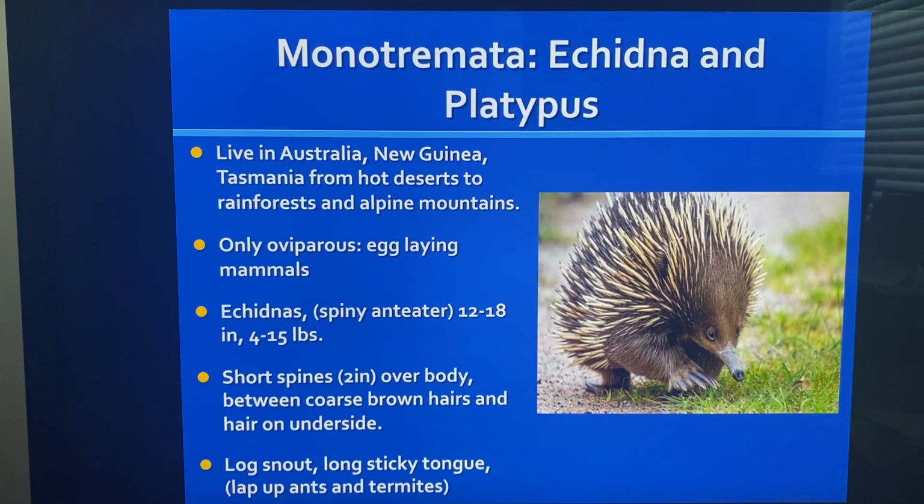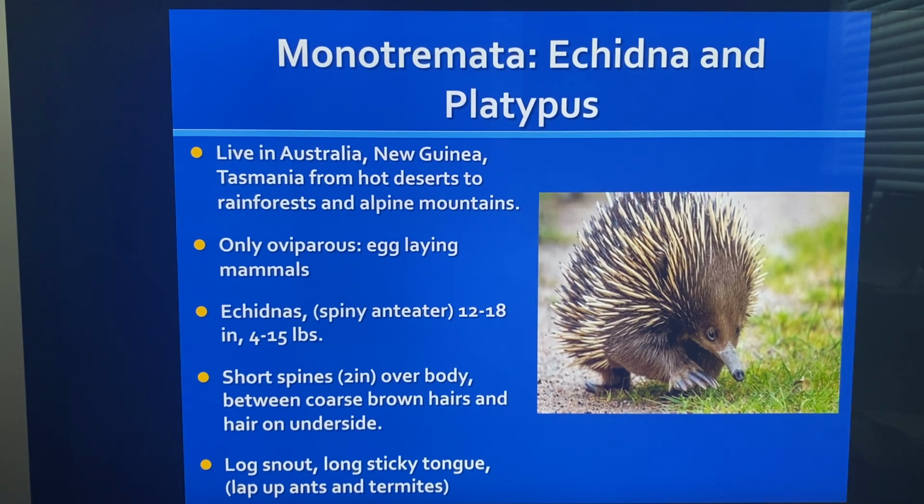Monotremata are echidna and platypus. They live in Australia, New Guinea, and Tasmania, from the hot deserts to the rainforests and the alpine mountains, so in a variety of climates. Look at this guy. They're the only oviparous, egg-laying mammals. Remember, viviparous means born alive, but they are oviparous.